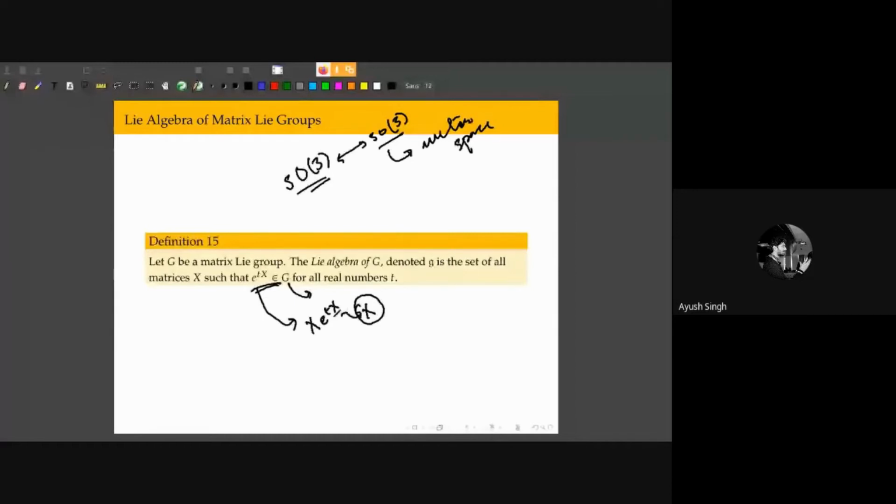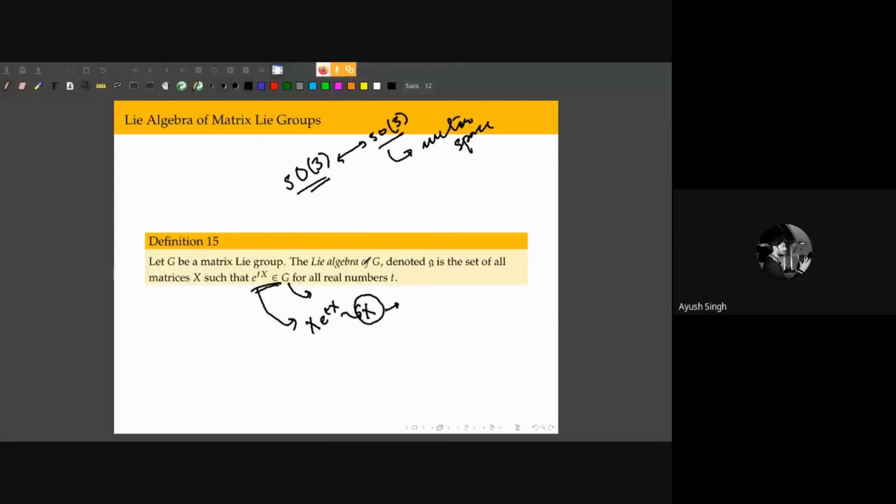So now these tangent vectors X are actually the generators of a symmetry, right? We have a symmetry group, we take the identity element, we calculate the tangent space to that symmetry group at the identity element, and everything in that tangent space, which is a vector space, is going to be my generator for the symmetry group. And I can exponentiate that generator to get my operation in the symmetry group. Okay.